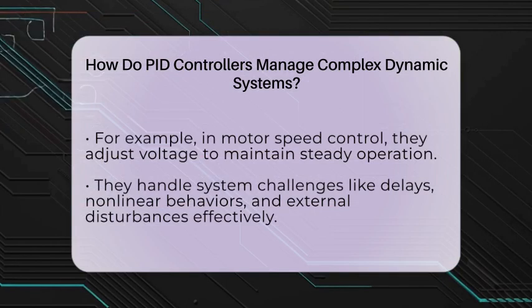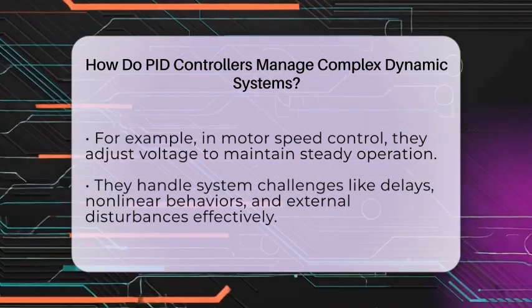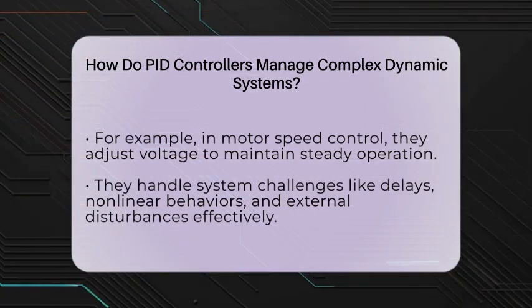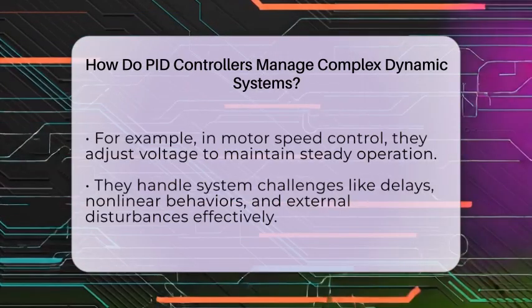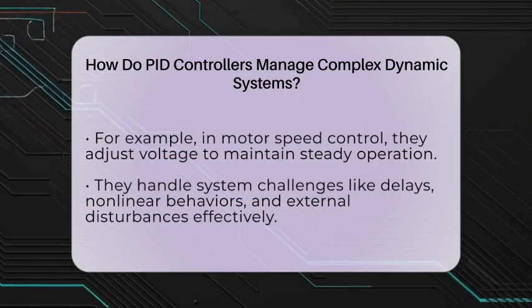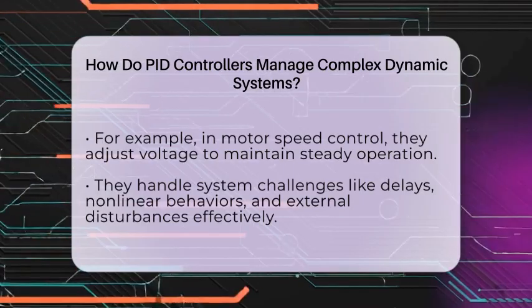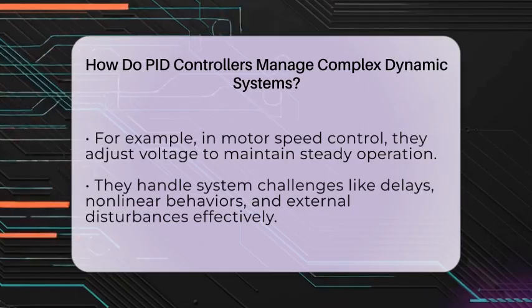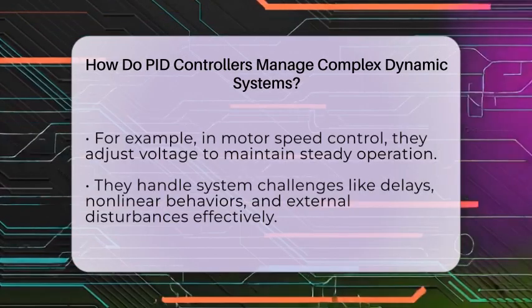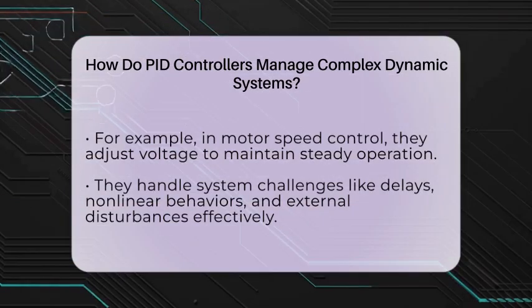Managing complex systems involves dealing with delays, nonlinear behaviors, and disturbances. The integral term helps counteract persistent disturbances, while the derivative anticipates rapid changes. The proportional part provides quick correction. Together, these actions keep the system stable and responsive.